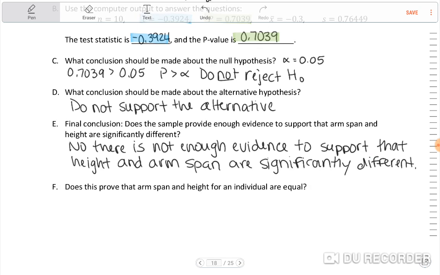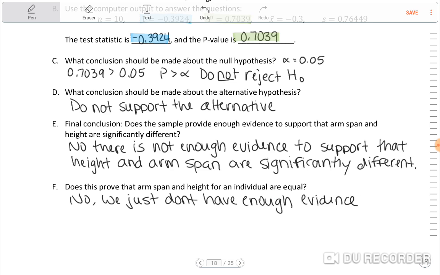Okay. Does this prove that arm span and height for an individual are equal? No, it just means that we did not have enough evidence to support the claim that they're different. So it does not prove that they are equal. Okay. No, we just don't have enough evidence to say they are different, to claim they are different.